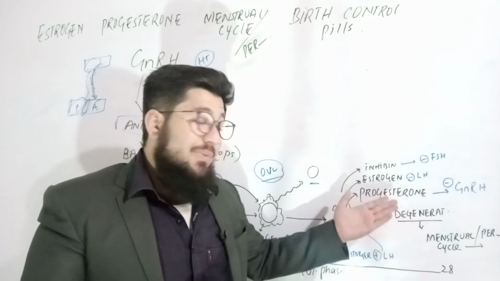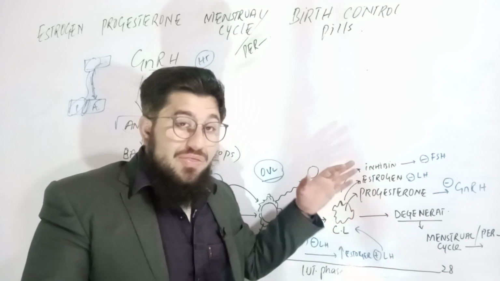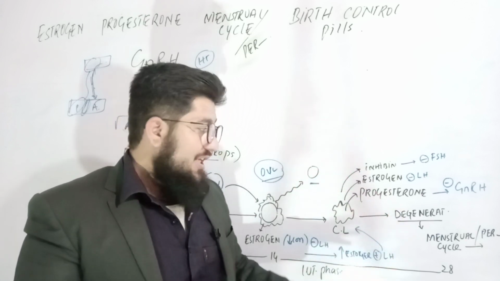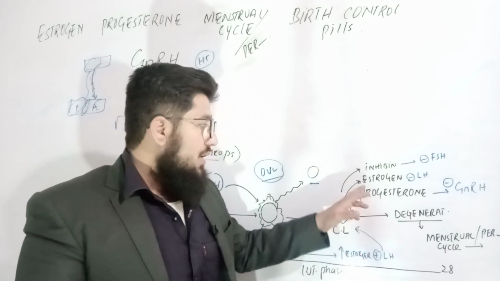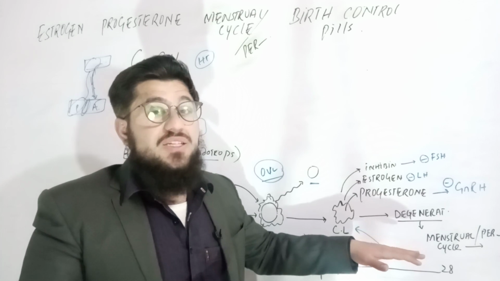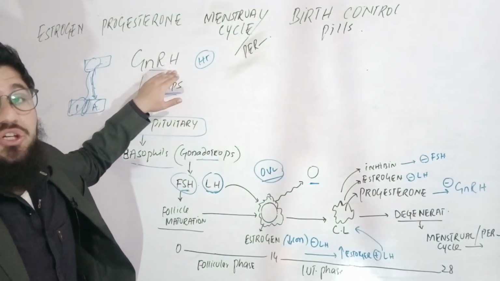We can say that the bleeding will start, or you can say the periods will start from here. What happened then when the period starts? So the progesterones are now decreased. Why? Because it has degraded now, and estrogens are not available. So if they are decreasing, one thing is supposed to increase, that is gonadotropin releasing hormones stimulation would increase.